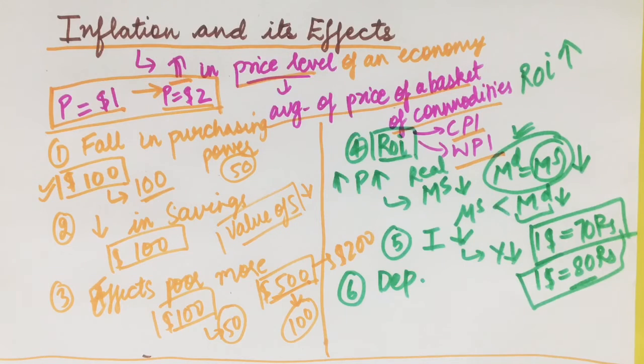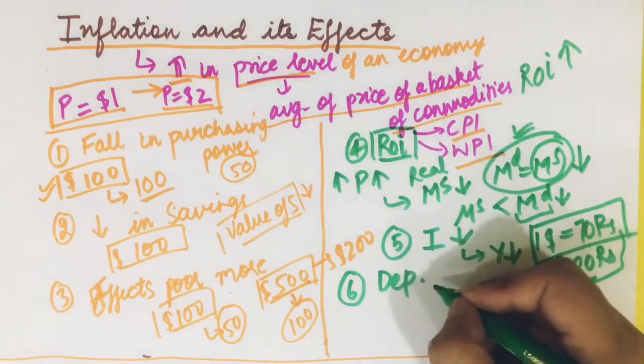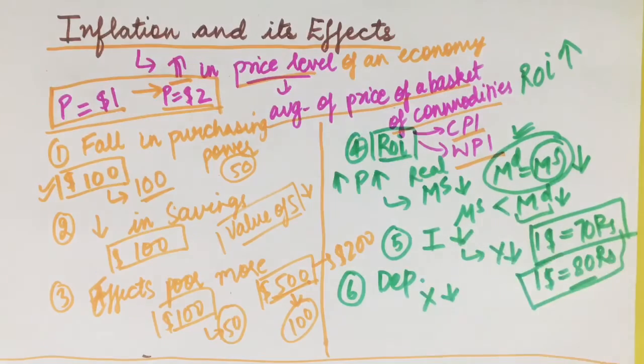This is because when my price of goods is rising, my exports would go down. Because goods are expensive, foreigners would demand less of my goods, and also the input price is going up for the producers, so they would not be able to produce profitably, so my exports would go down.